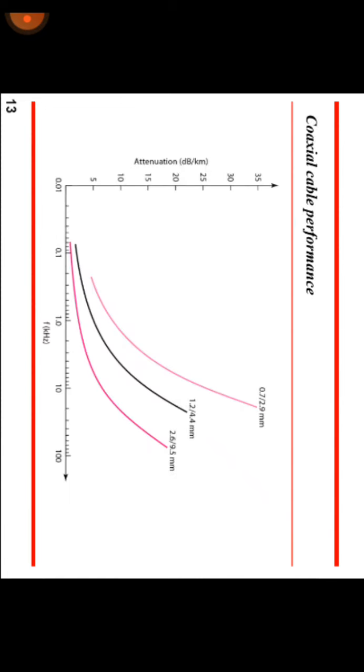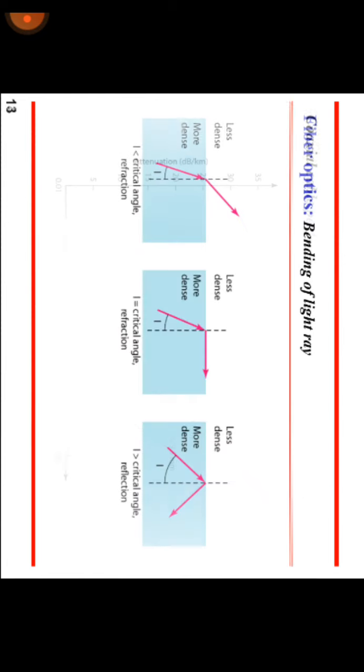Next, coaxial cable performance. This is a graph that shows the coaxial cable performance. And next one is fiber optics. So fiber optics. First one is the bending of light.